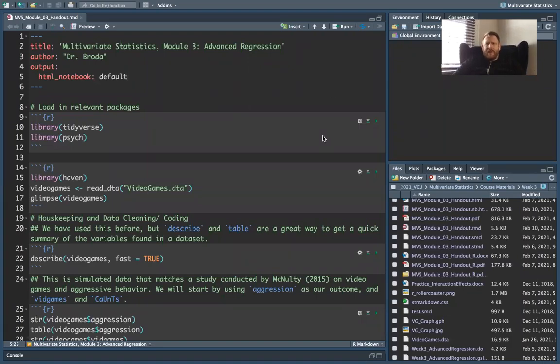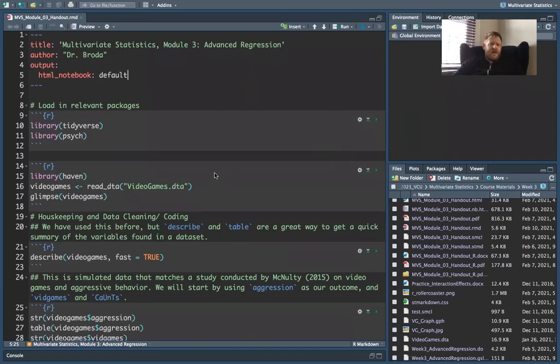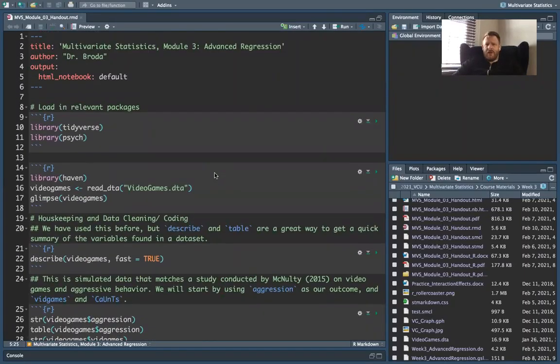Hello, R fans. Welcome to Module 3, in which we talk about advanced regression and dive into moderator analysis. Lots of fun stuff to cover. So I have the Module 3 handout here loaded up in RStudio.